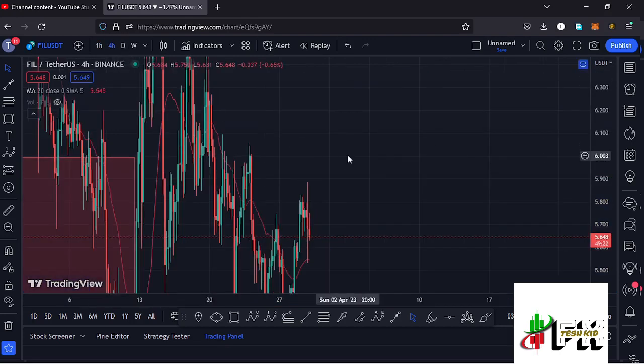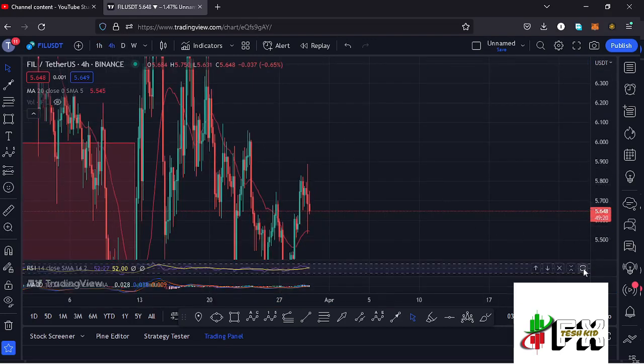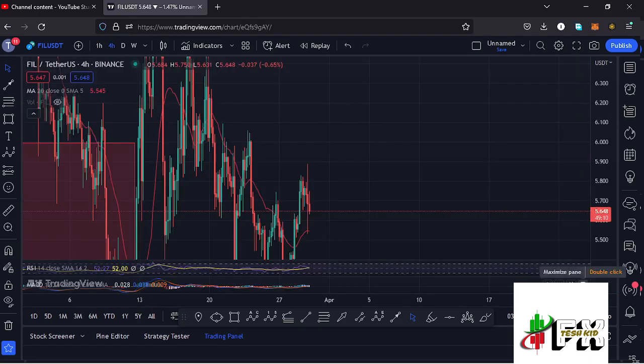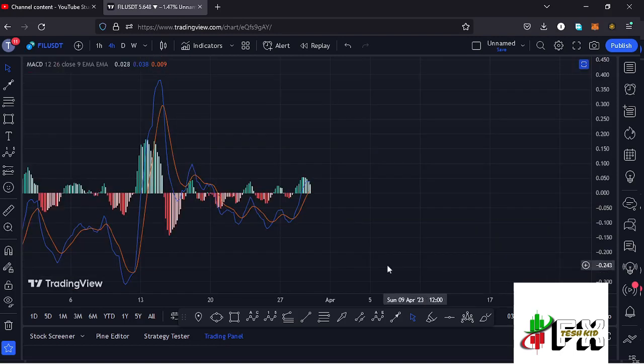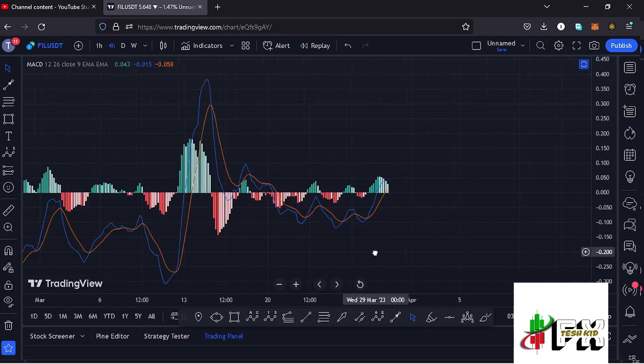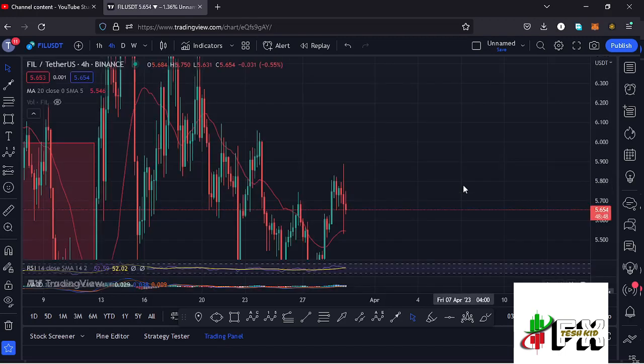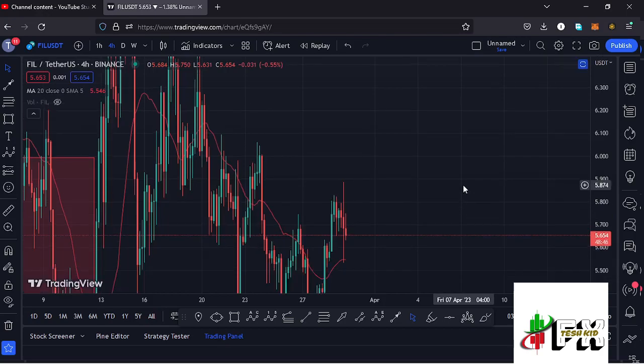And also taking a look at the indicators here on the 4-hour chart, we are trading at around the 52 mark, meaning we have massive room for us to fully support further breakdowns into that target area in the formation of that wave 2. Also taking a look at the MACD, we have been able to print a bullish cross, though we are seeing a bit of a decrease in the buying momentum, suggesting that soon we might be able to print a bearish cross to fully give us that breakdown in the formation of that wave 2. And let's be patient and see how that plays out, and I'll be keeping you updated.